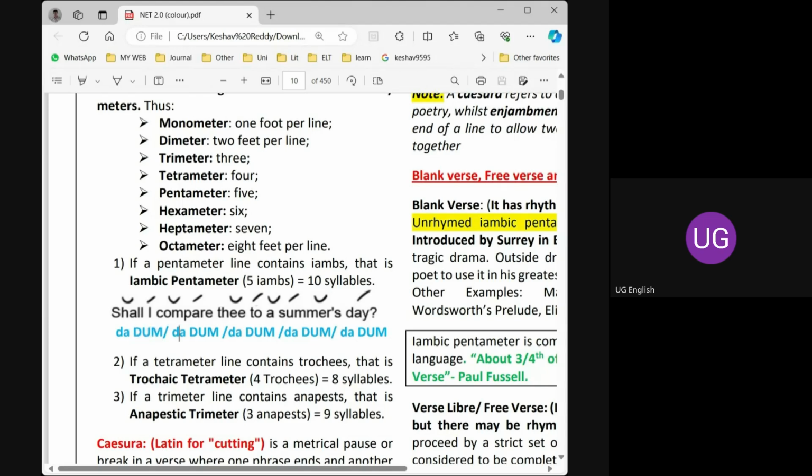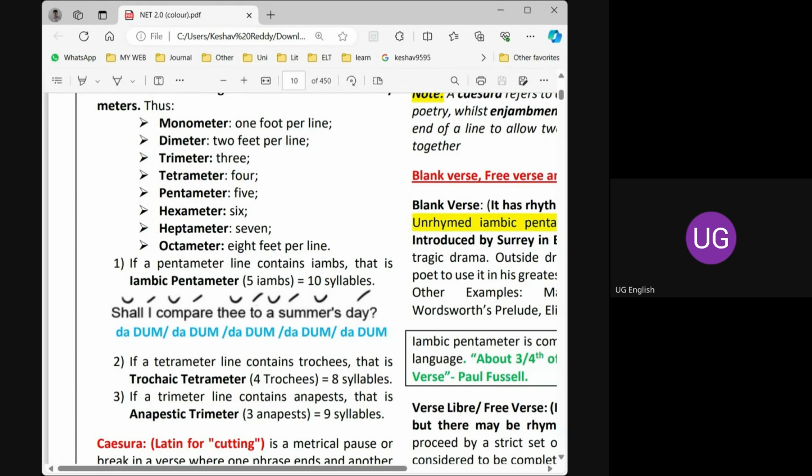Again here dum. Again here dum. In between each dum, we have a da. But everywhere it is iamb. Iamb means only an unstressed syllable and a stressed syllable. So in between every stressed syllable, we are getting only one unstressed syllable.